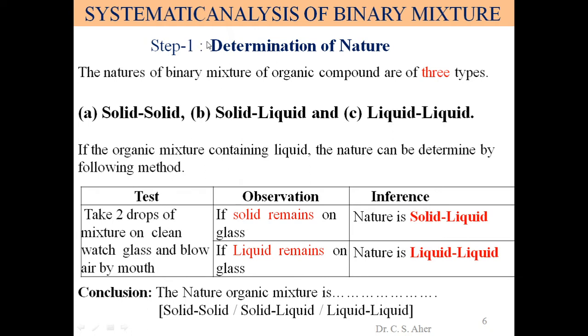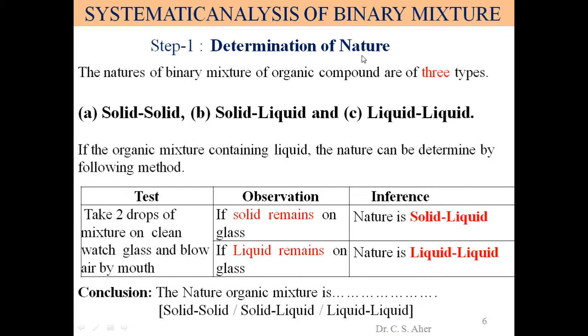So this binary system, binary mixture, is analyzed systematically. For that we go through 7 steps. Step first, what is our step first? Determination of nature. See, the students get confused between nature and type.